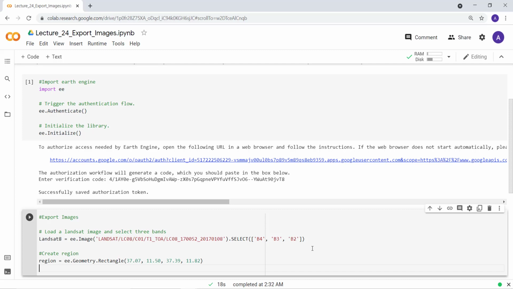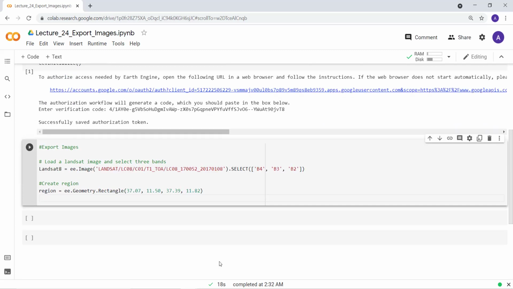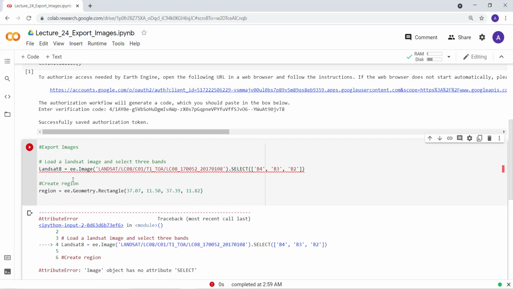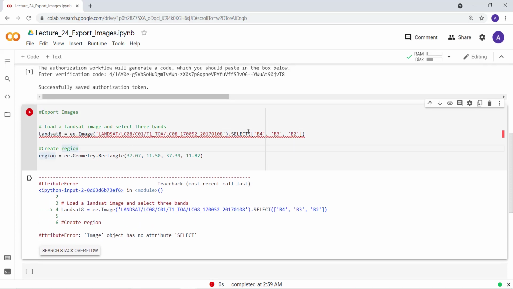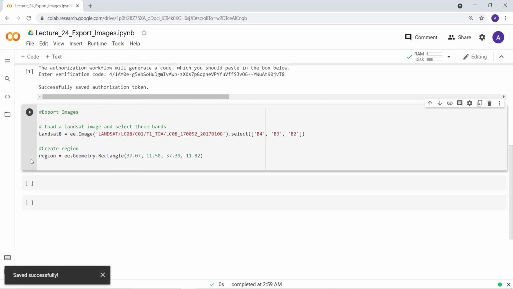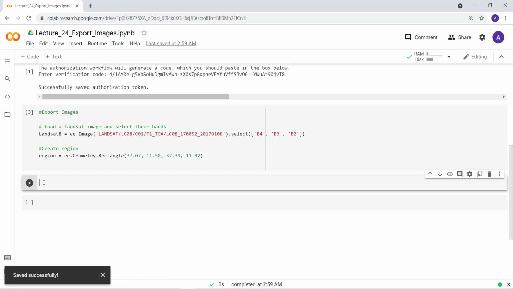So this will import a Landsat data and creates a rectangle so that we can use that to export our data. I'll execute this. We have some error. And we have some caps, so let's change the select. Let me just save this. Okay, execute that, smoothly running. The last bit is to actually export the data. Let's just delete actually this cell.